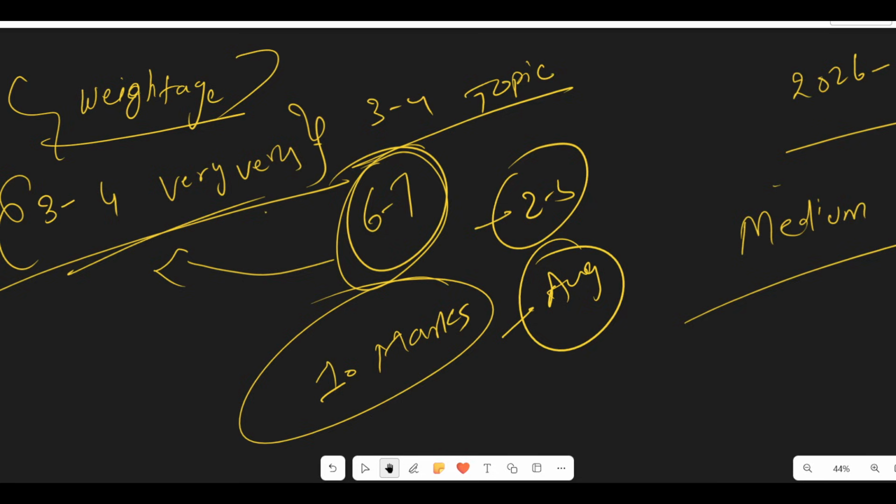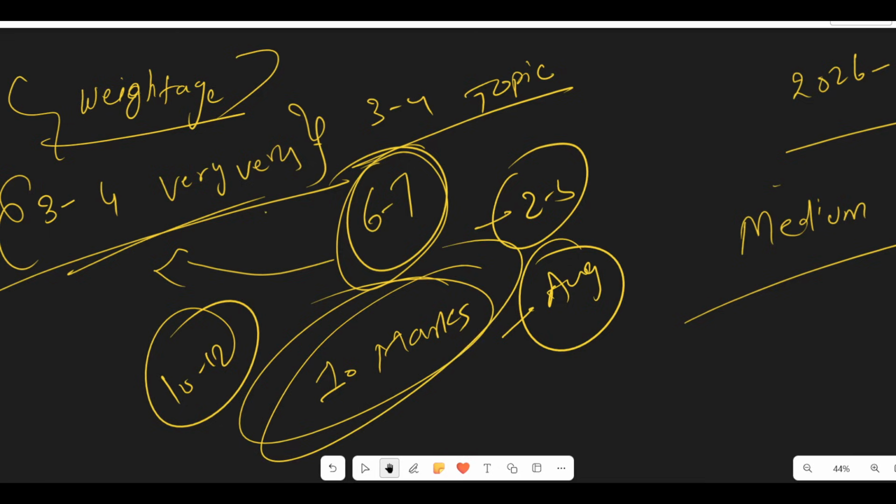Also, it depends upon what kind of paper it is. If the paper level is medium, then the score can be between 10 to 12 also. But what I have seen this year on campus is that the cutoff can be a little bit lower, because they set a very hard paper this year for on campus.